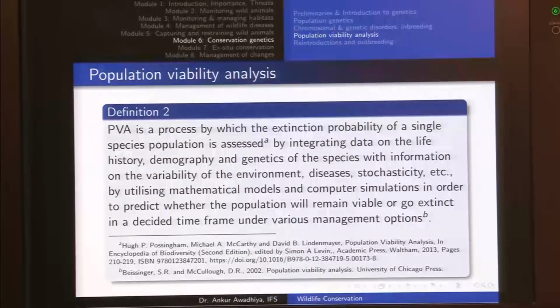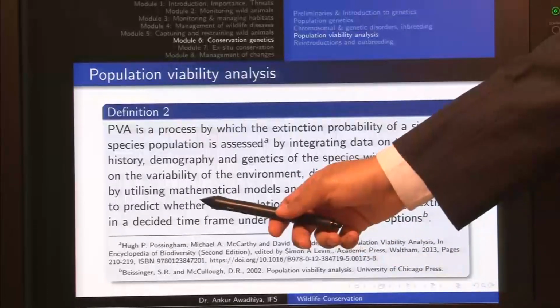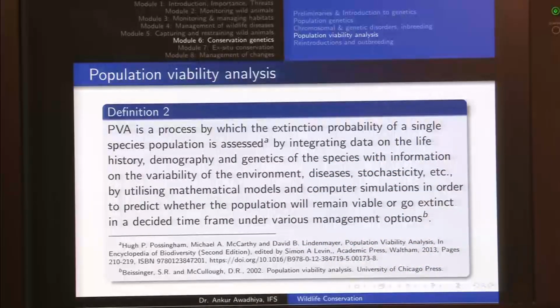Harvest means that we are culling off some individuals and removing them from the population, so that our population does not go very close to the carrying capacity. Supplementation is a process in which we are bringing in individuals from some other area into our population, so as to bring about a genetic rescue or to increase the population size. So, given all of these conditions, we can use a mathematical model or a computer simulation to predict what is going to happen, and this prediction will be very important for our management interventions.